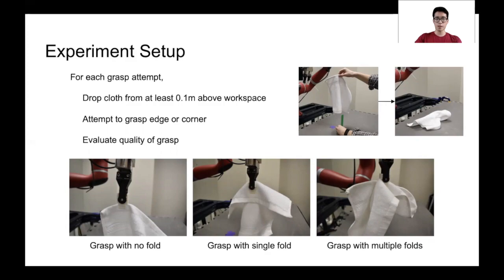We fixed the threshold on the length of a single fold that would be considered a failure before running the experiments. The single fold displayed here was considered a failure as it exceeded the threshold. Grasps with multiple folds were always considered failures. Please refer to the paper for further details on the experimental protocol.